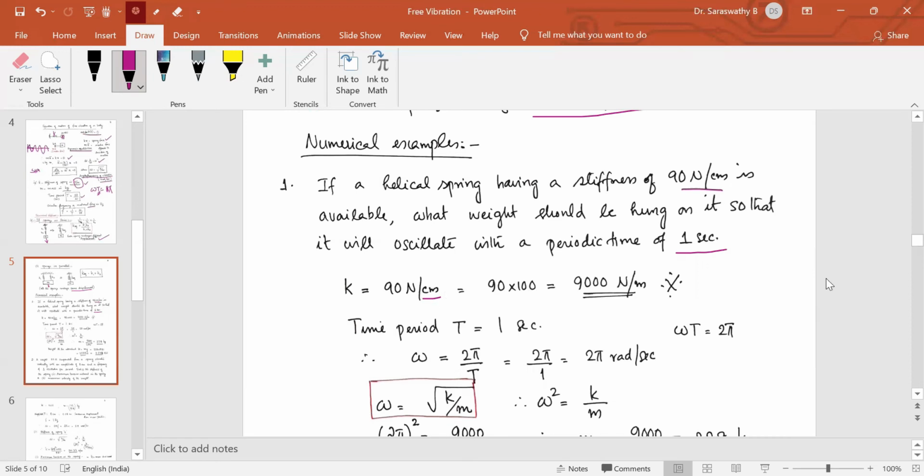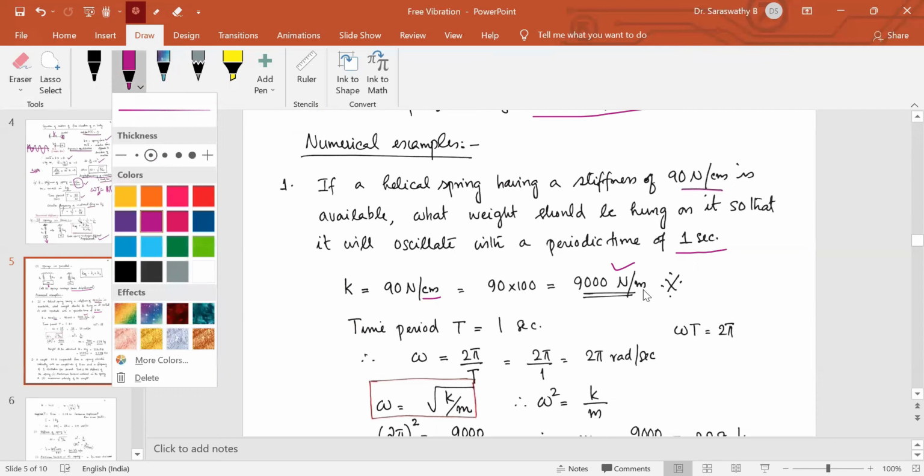Okay, convert this centimeter. Now, 90 Newton per centimeter, with centimeter in the denominator. How will you convert centimeter to meter? 1 by 100, isn't it? If you want to convert 1 centimeter into meter, it is 1 by 100. So this is equal to 90 into 100 Newton per meter. So just understand the concept. 90 Newton is required for pulling it through 1 centimeter. So if you have to pull it through 1 meter, the stiffness is 9000 Newton per meter. That's the first step. If this is correct, the entire problem will be correct. If this goes wrong, the entire problem will go wrong.